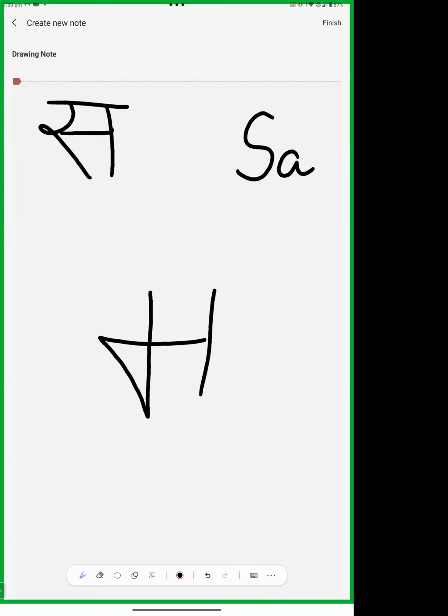Now we are moving forward to the letter S. In Devanagari, we write S like this, and in diacritics we pronounce it like S. This is very clear, very simple. This is S, and this is filled.